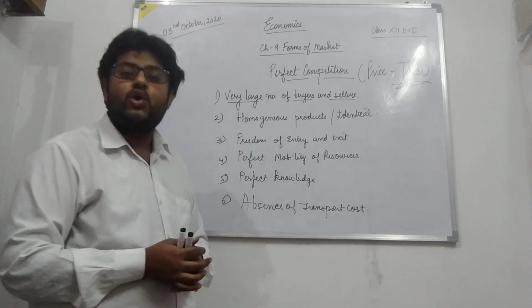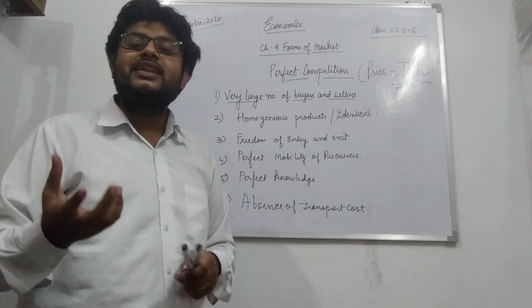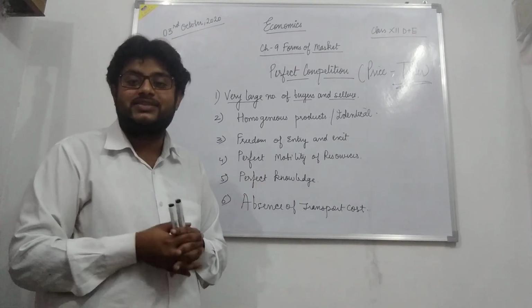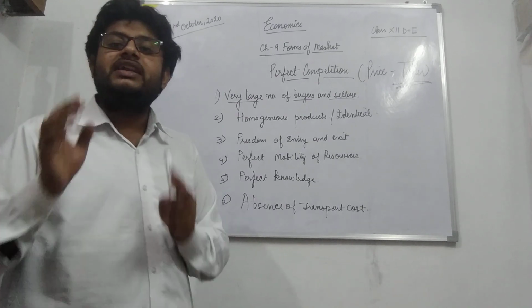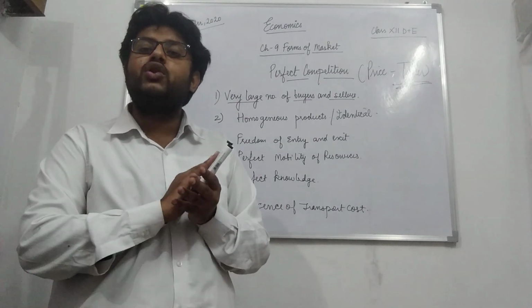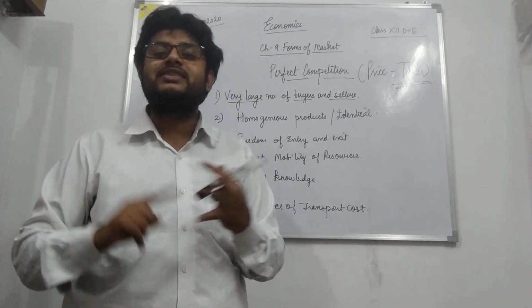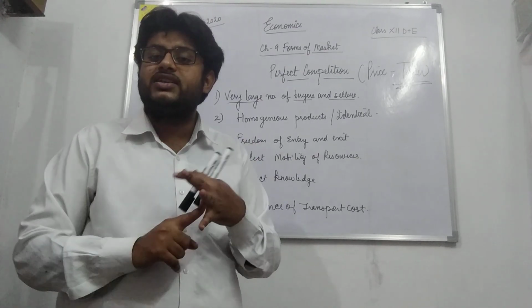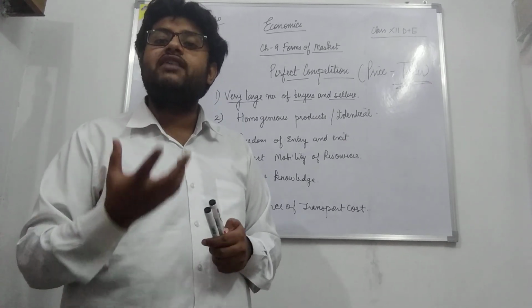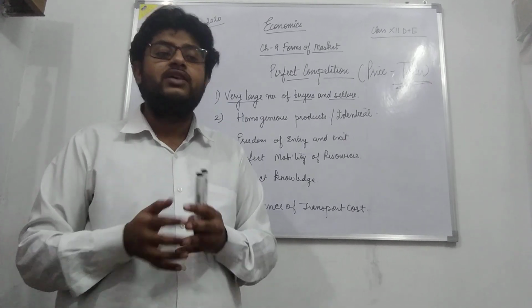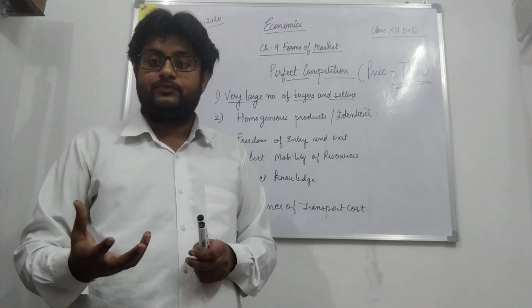Then coming on to homogeneous or identical products. First, let us know what homogeneous products are. Homogeneous products are 100% identical products which have no difference of shape, size, color, quantity, quality, or even price, and not even any difference of the environmental factors in which they are sold.